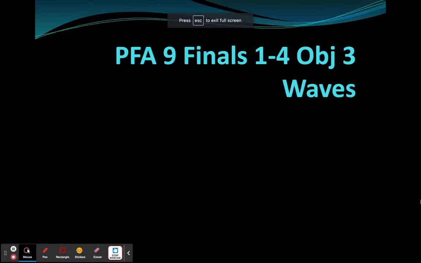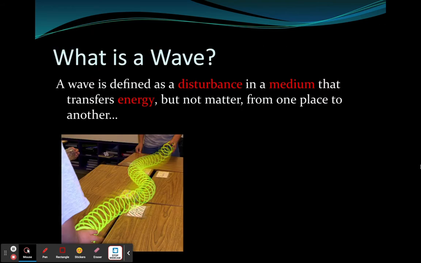All right, power focus area 9, objective 3, the wave focus area. Remember, a wave had a crazy definition that eventually we got good at understanding. It was a disturbance in a medium that transfers energy. So the big thing was energy is what's transferred. We said that over and over and over. In fact, every time we just had this focus area, energy was always our right answer. Disturbance is just how the energy gets in, and the medium was the thing that transferred it.